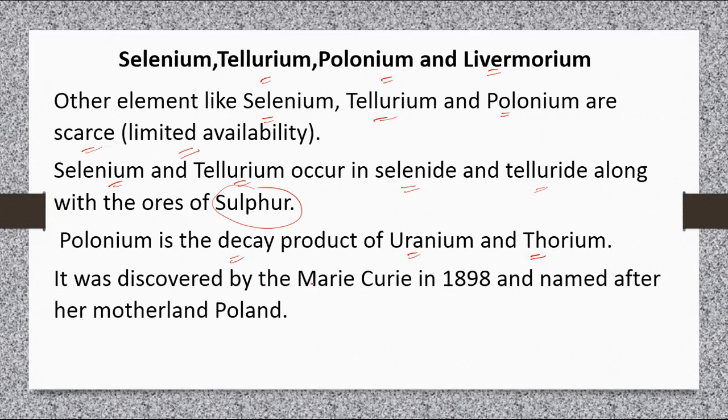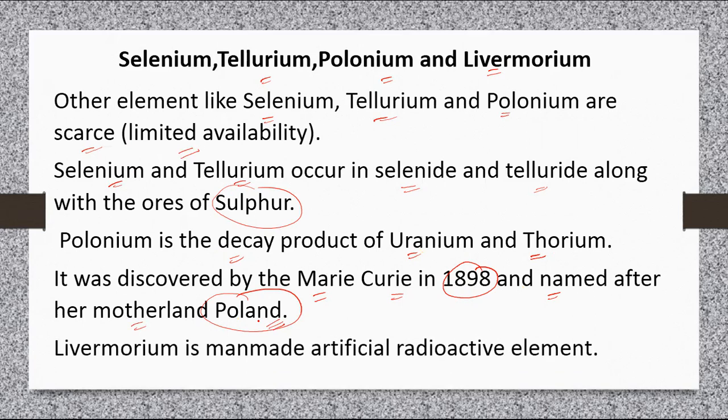It was discovered by Marie Curie in 1898 and named after her motherland, Poland. Livermorium is a man-made artificial radioactive element.